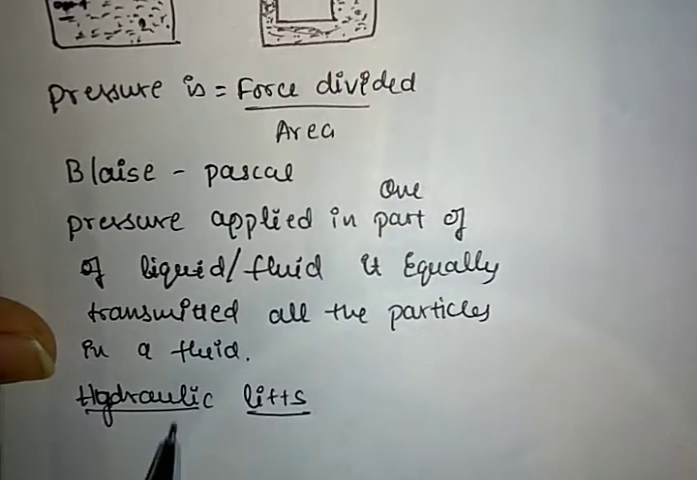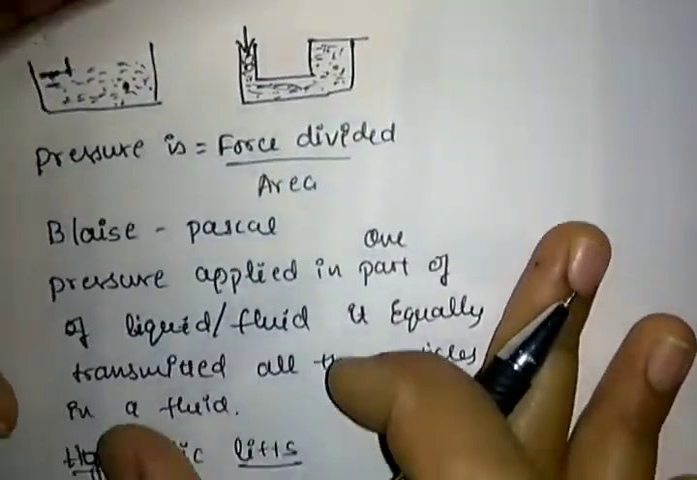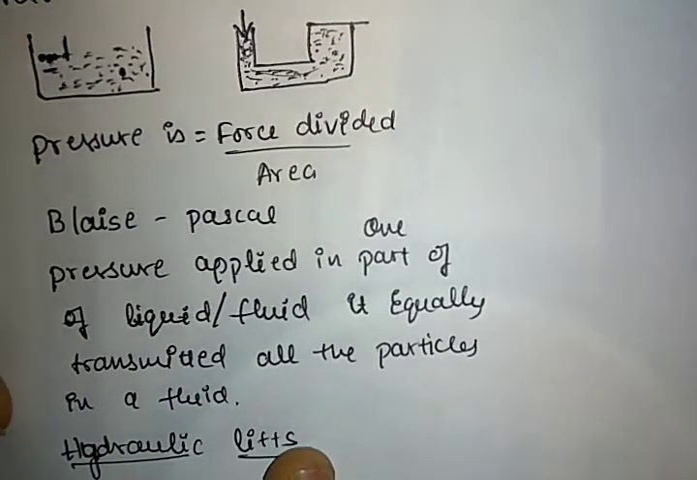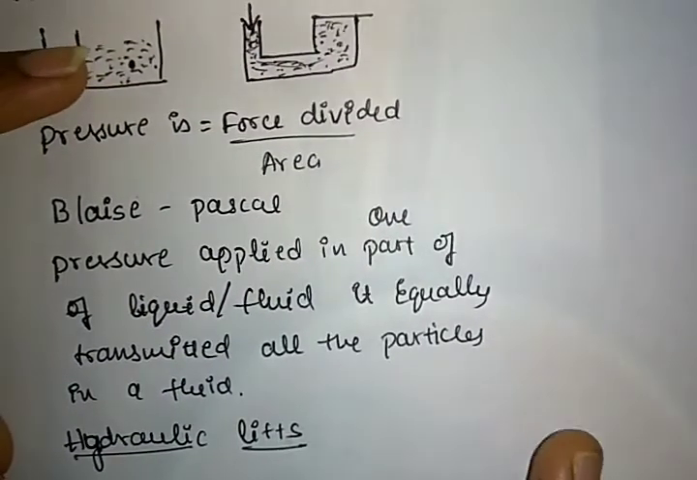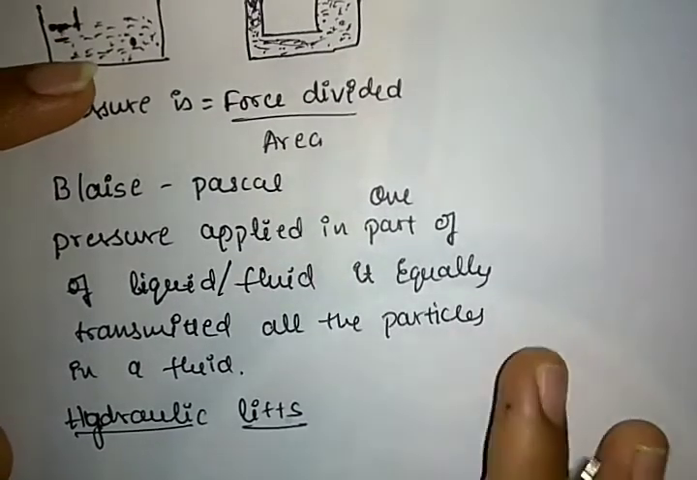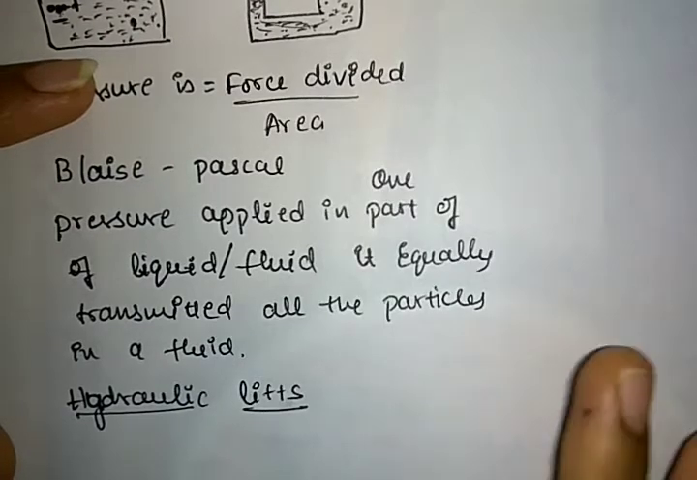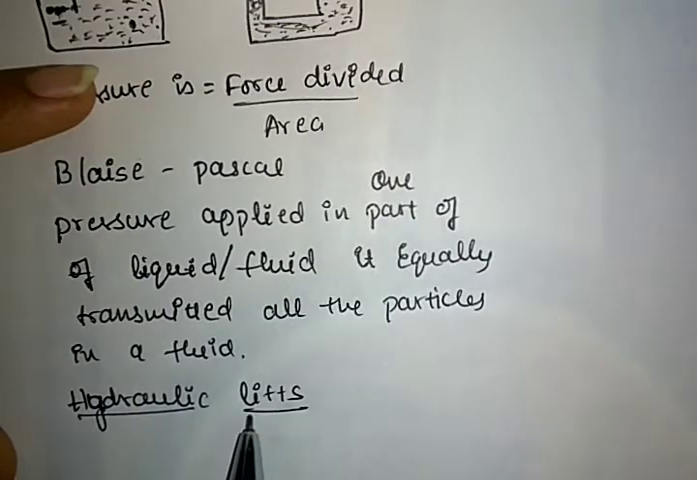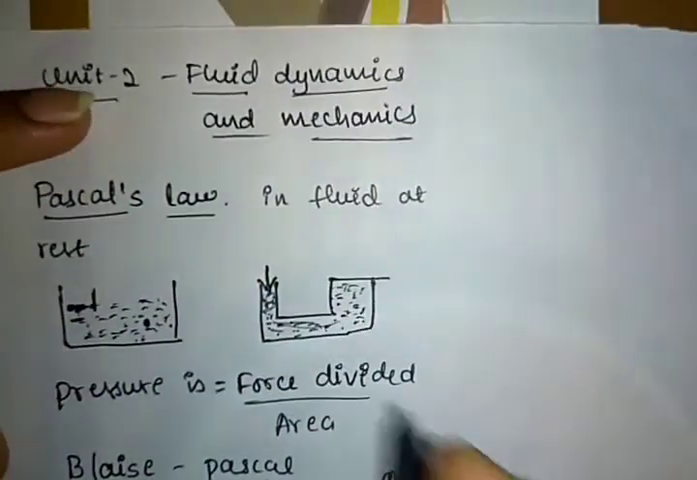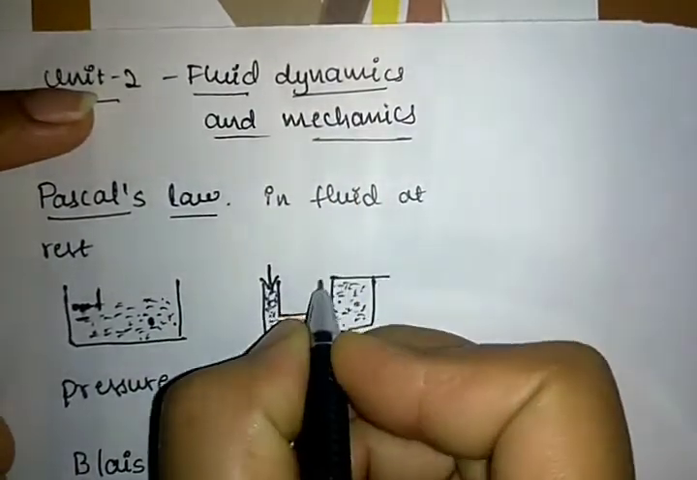Hydraulic lifts are machines which work on the principle of Pascal's law. What is meant by hydraulic lift? A hydraulic lift is a machine or device that carries heavy loads with the help of a fluid having high pressure. So the hydraulic lift works on the principle of Pascal's law. See here, the hydraulic lift is a structure like this.